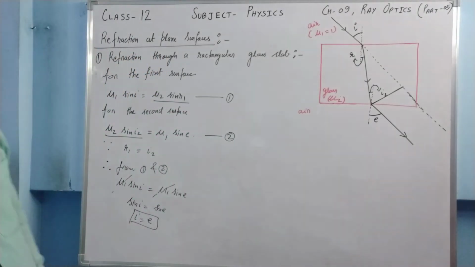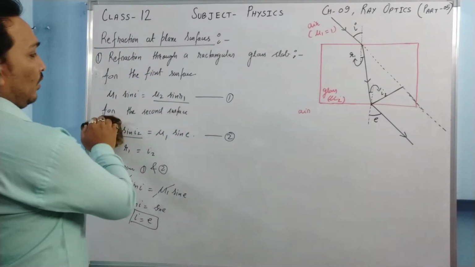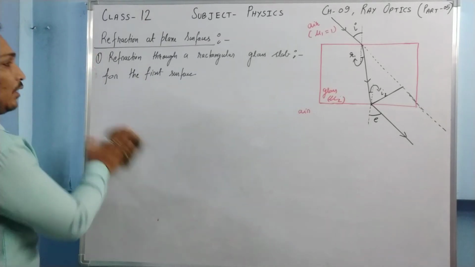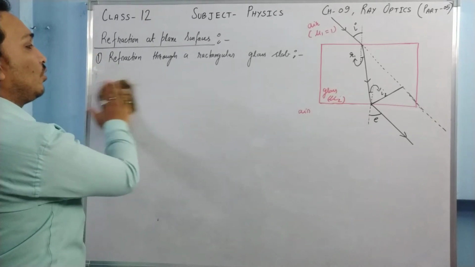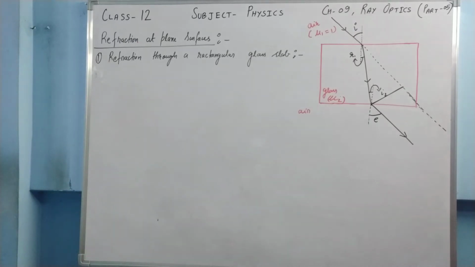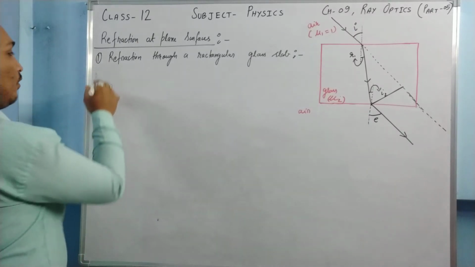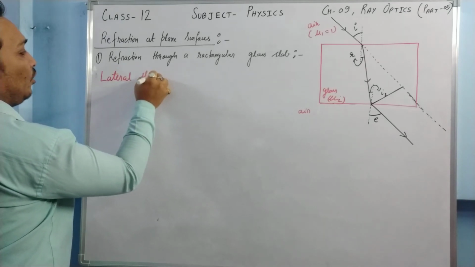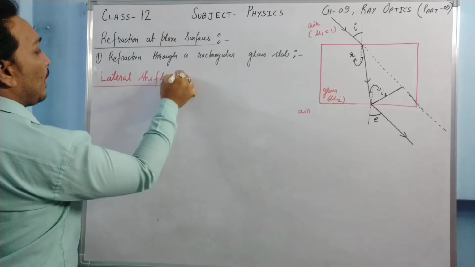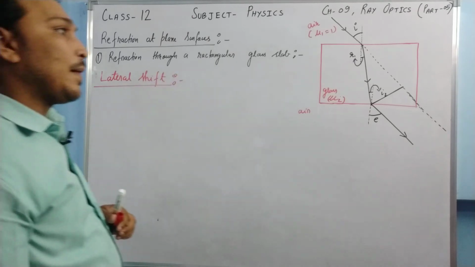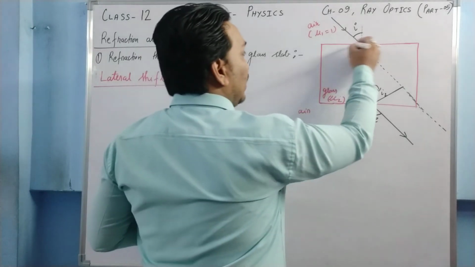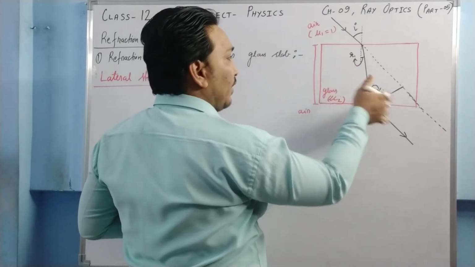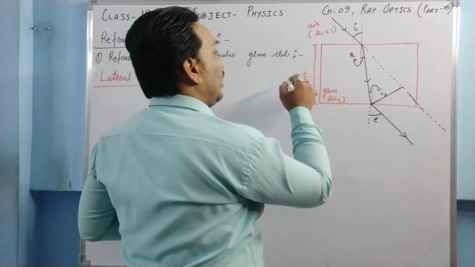Okay, I am removing it. We need to calculate what that lateral shift is. Okay, let us see. Suppose the thickness of the glass slab, the thickness through which the refraction is happening, is equal to small t.